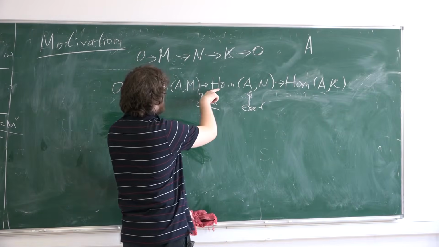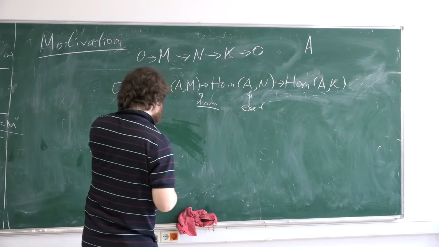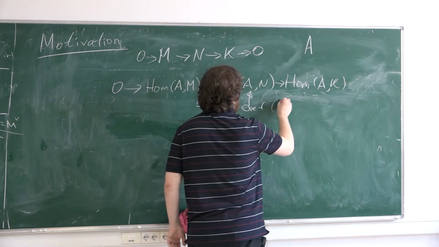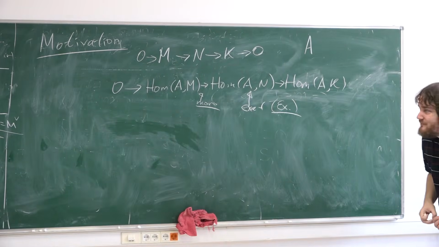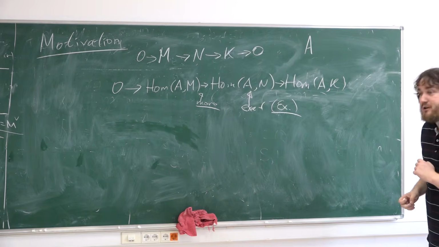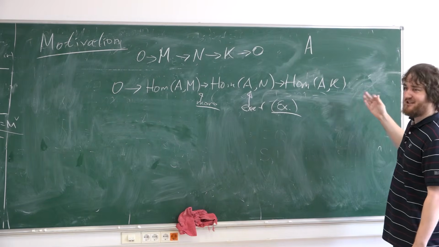The image of this map is exactly the kernel of this map. This is an important exercise. We will check this in the seminars. There is no 0 on the right, of course not. And this is where homological algebra starts.